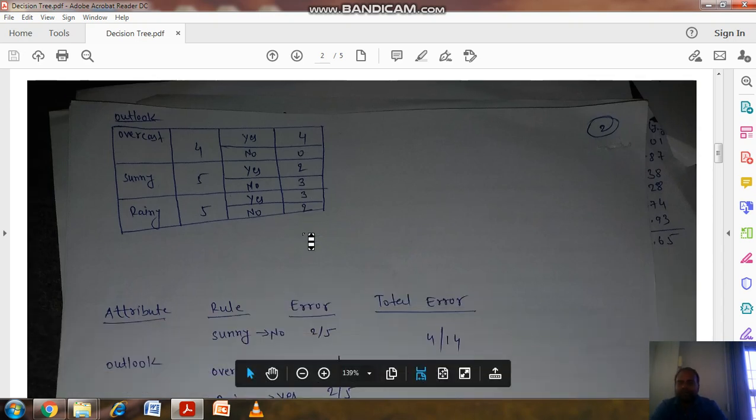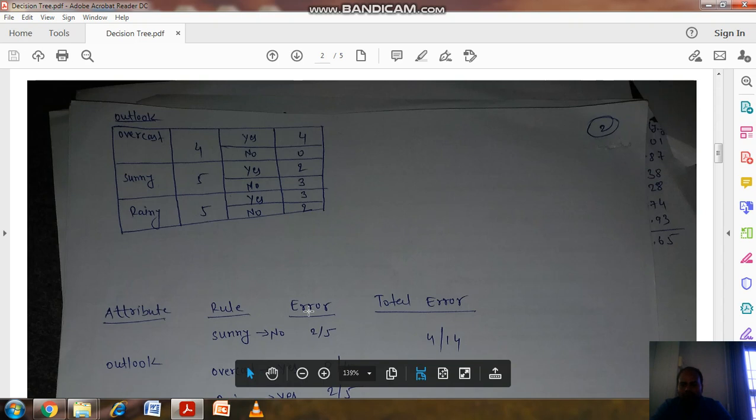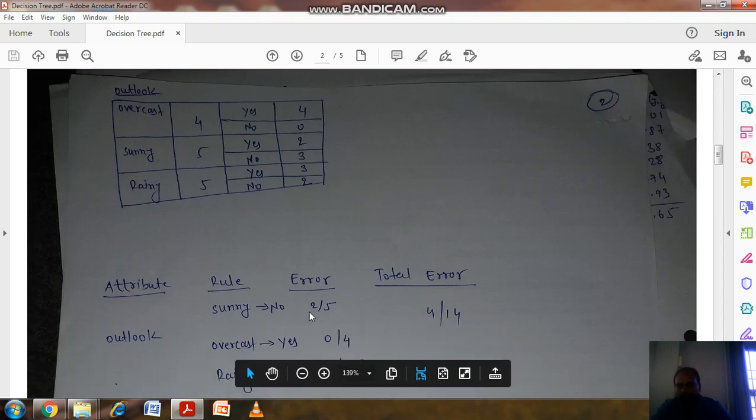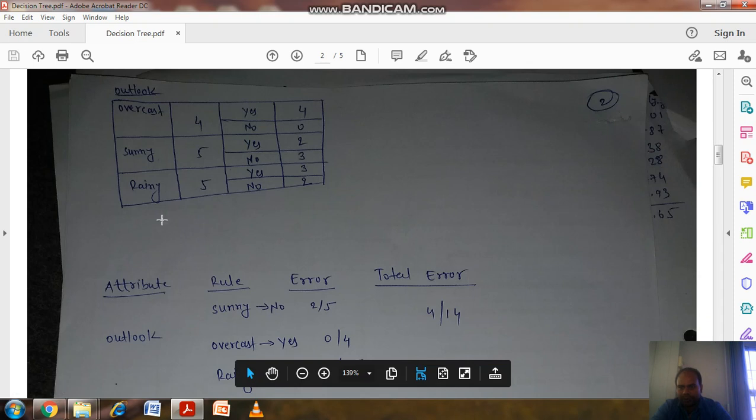Now I will construct the rules. Here is the main thing you have to understand. You have to put in your effort to understand how to construct a rule. Once you understand how to construct the rule, this problem will automatically be solved and you will become master of this problem. Now see how to make the rule.